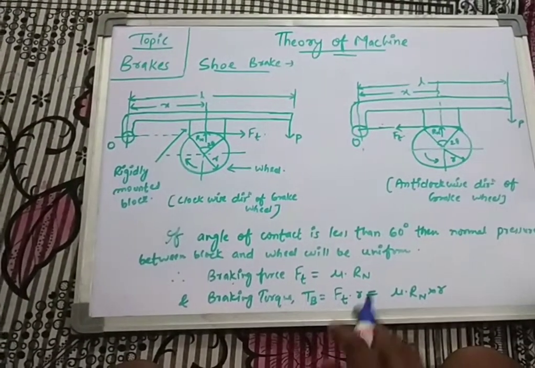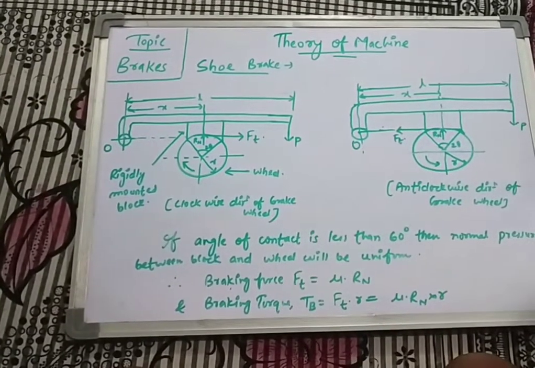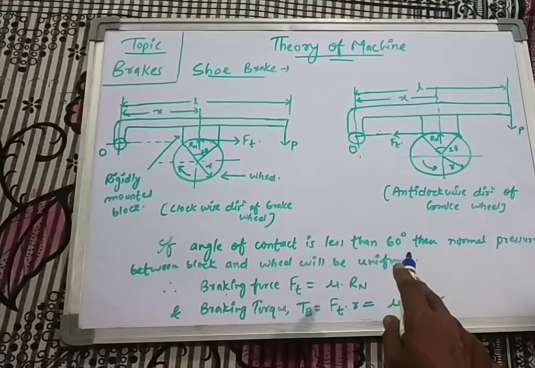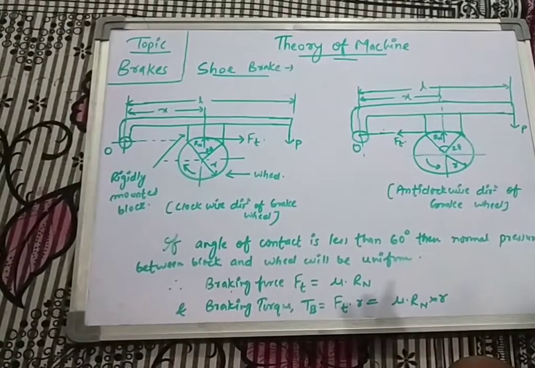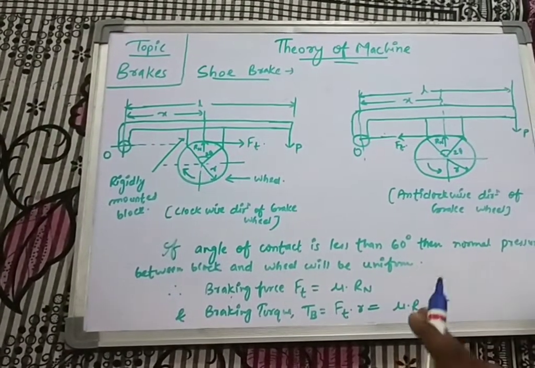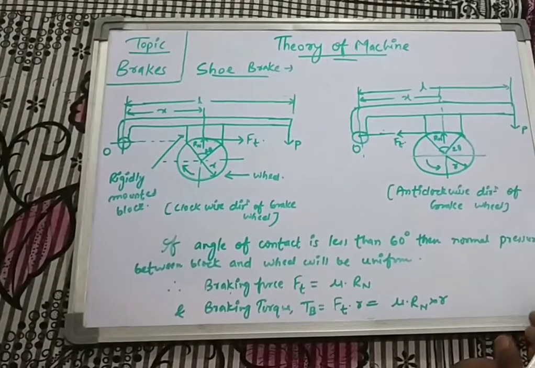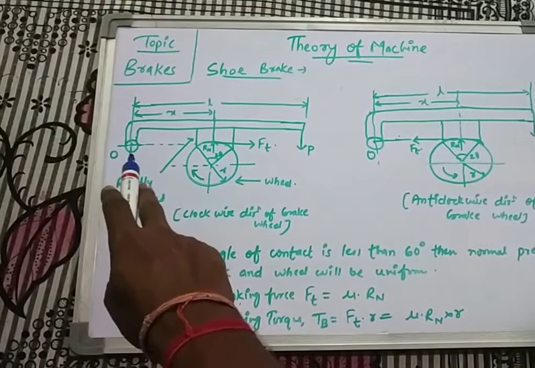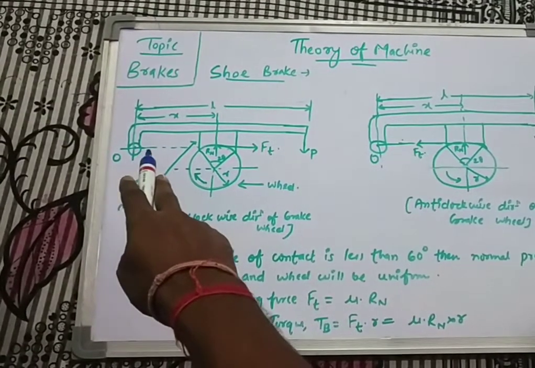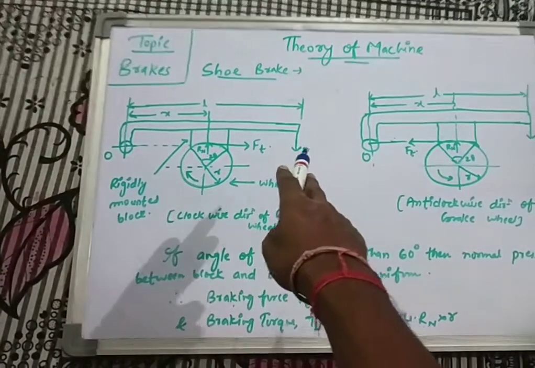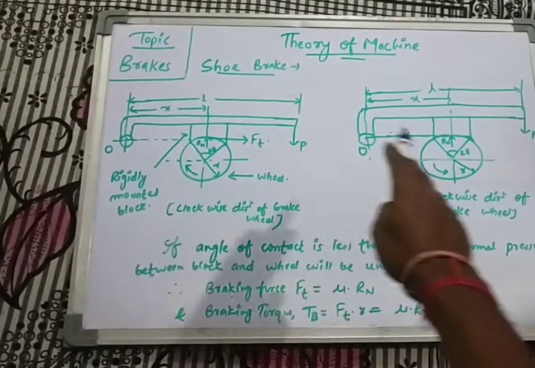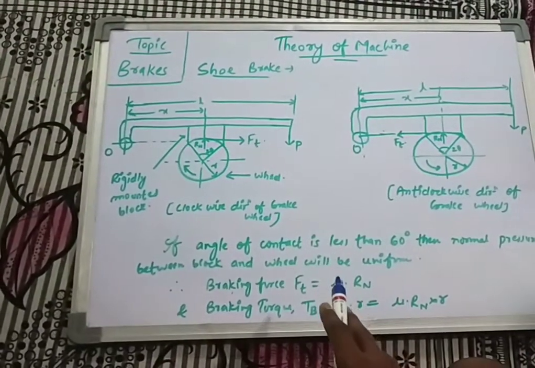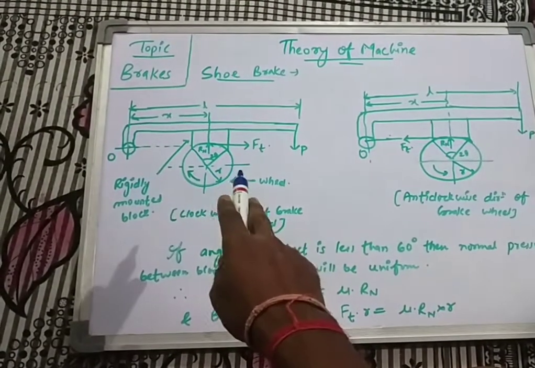So I hope you understand till now. Now we will discuss the point I have written, that the angle of contact is less than 60 degrees. If the angle of contact rises, then what will happen? If the angle of contact is not less than 60 degrees, then there will be possibilities that the fulcrum O, here you can see that the fulcrum O is along the line of braking force, here also along the line of braking force. So if the angle varies, then the fulcrum will also vary.